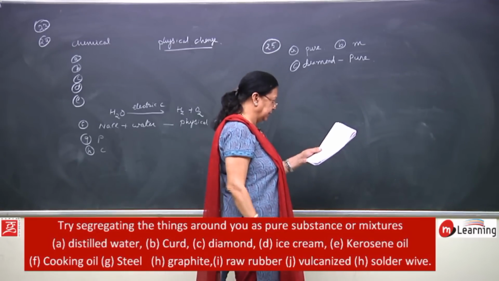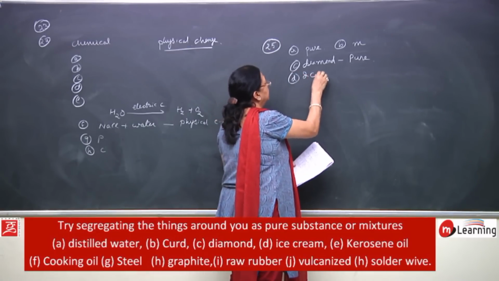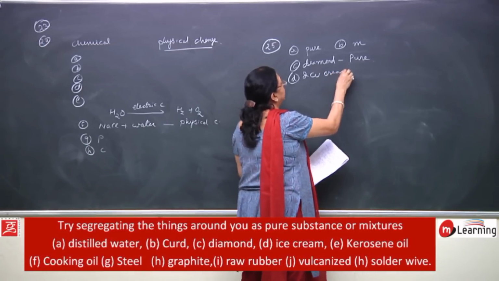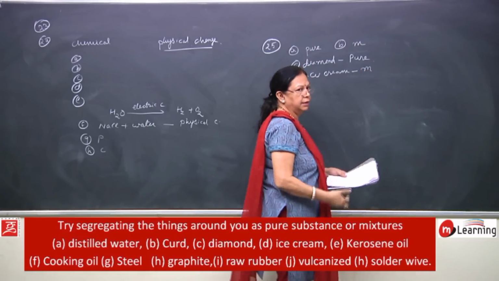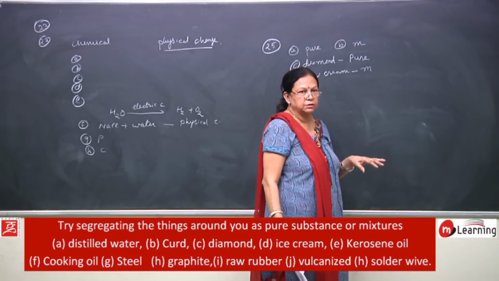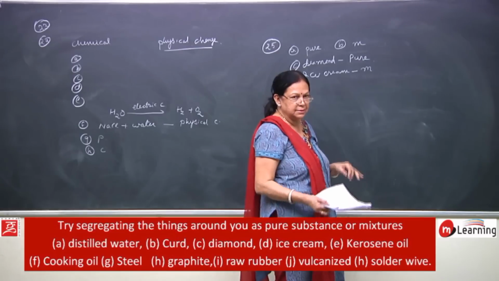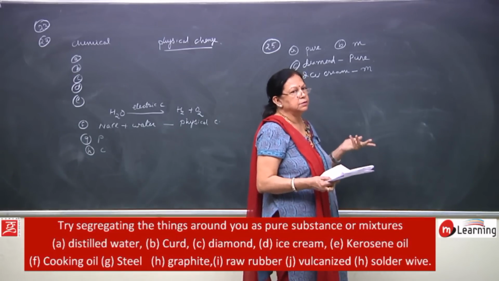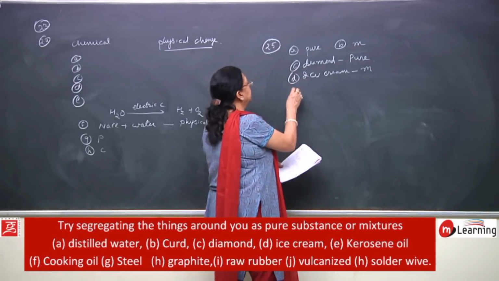Then next is ice cream. Ice cream, is it pure? No, again it is a mixture. Why is it a mixture? It will again depend upon how much milk is there, how much cream is there, how many preservatives, stabilizers and colors are added to it. So, again it is not a pure substance, but it is a mixture.